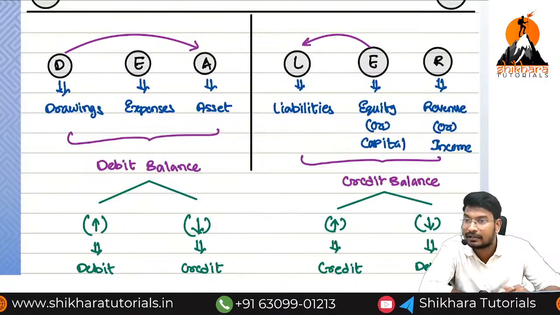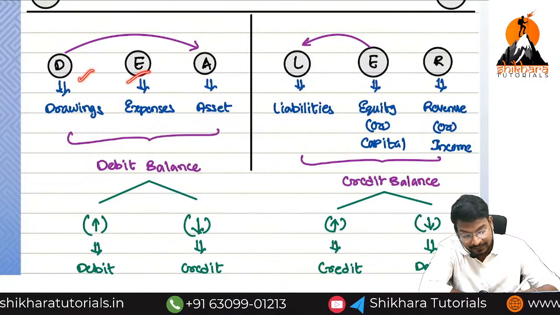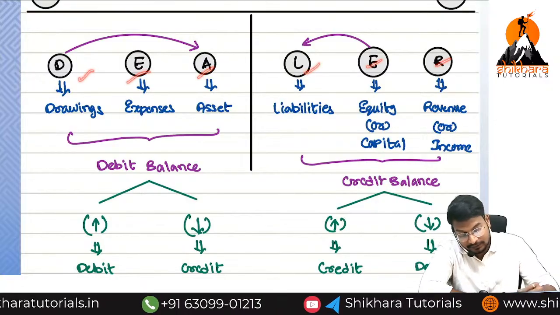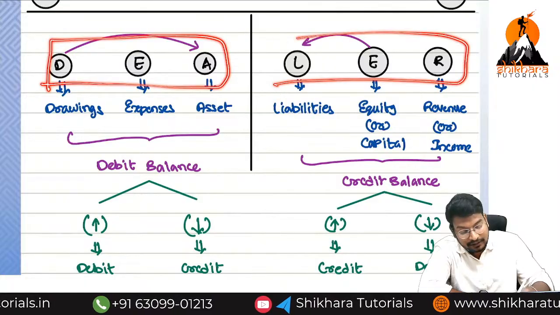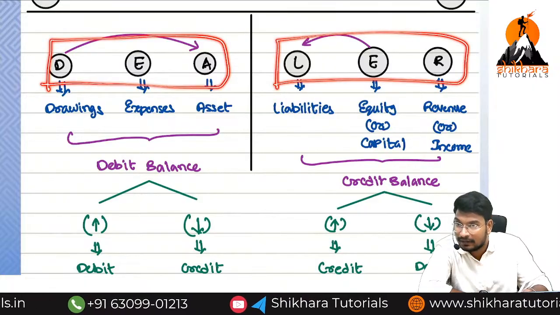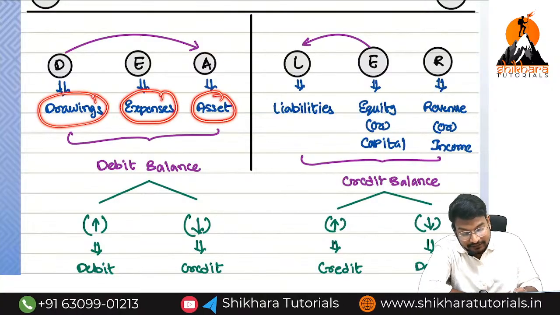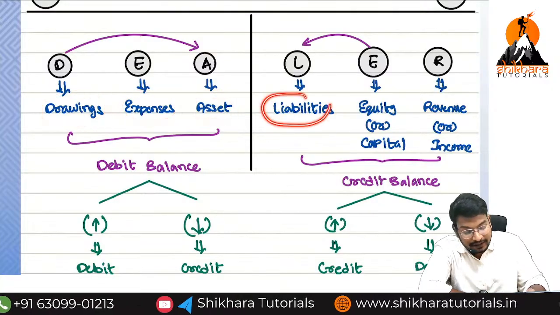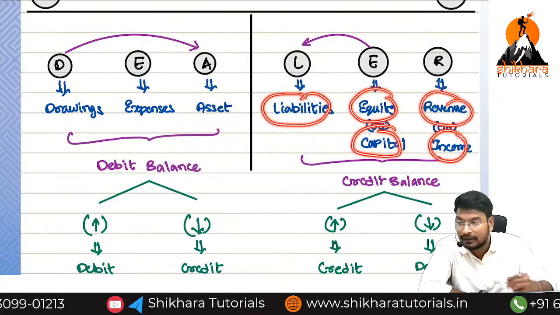So take the shortcut DEALER. DEA we have taken on the left hand side, LER on the right hand side, nothing but debit side and credit side. D for drawings, E for expenses, A for assets. Then L for liabilities, E for equity or capital, R for revenue or incomes.